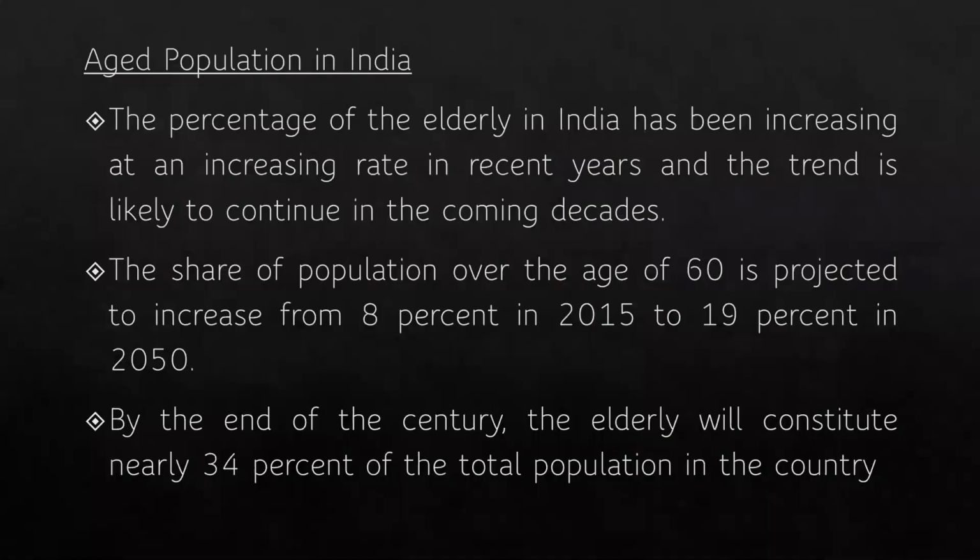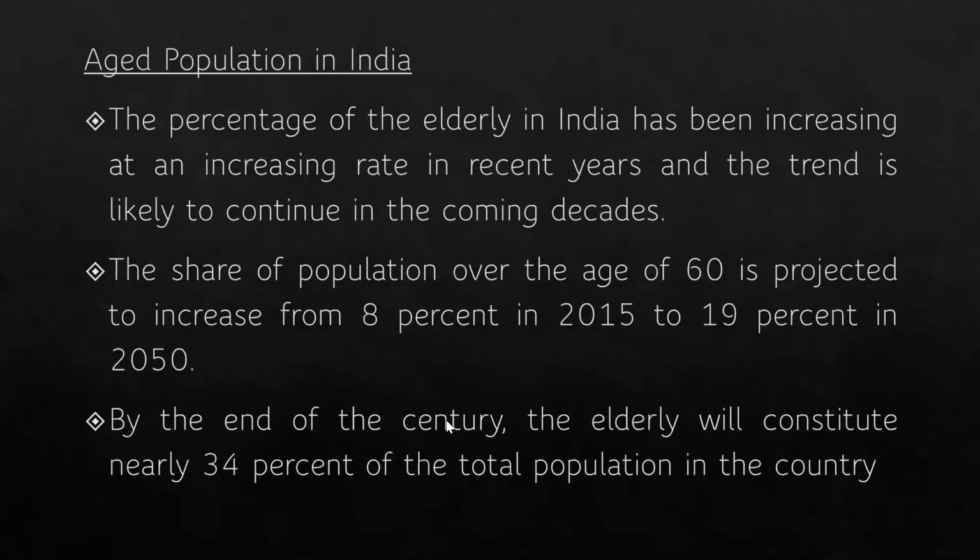Now, what is the situation in India? What is the percentage of elderly in India? Even India is experiencing an increase in the percentage of the elderly in the total population. The share of the population over the age of 60 is projected to increase from 8% in 2015 to 19% in 2050. By the end of the century, the elderly will constitute nearly 34% of the total population in the country.